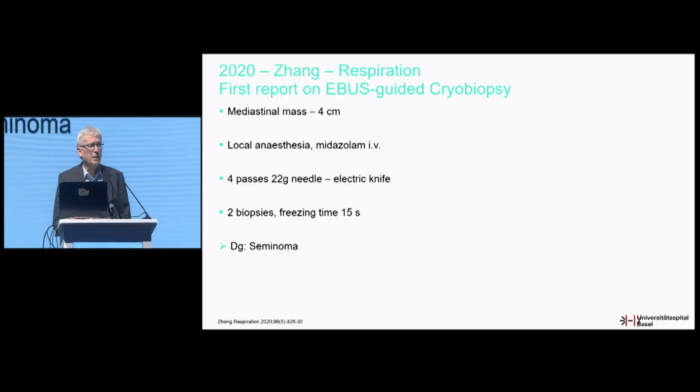The first paper published on this technique was from Zhang. He had a patient with a mediastinal mass, and he couldn't get into this mass with another technique. So he performed a bronchoscopy with local anesthesia and midazolam.